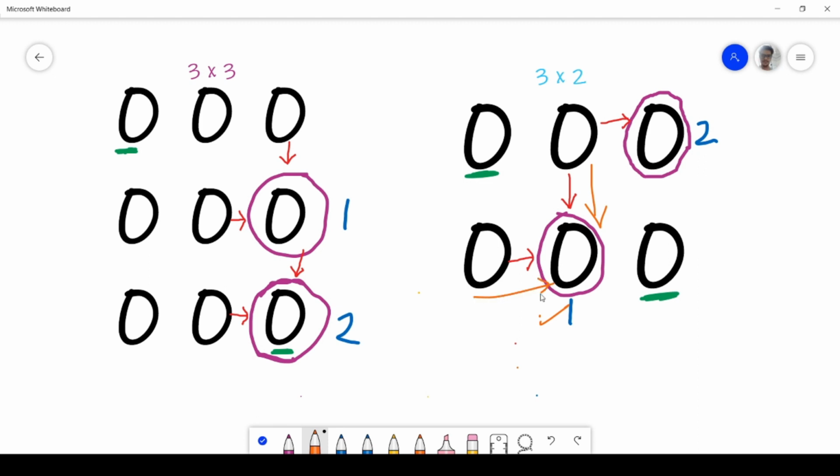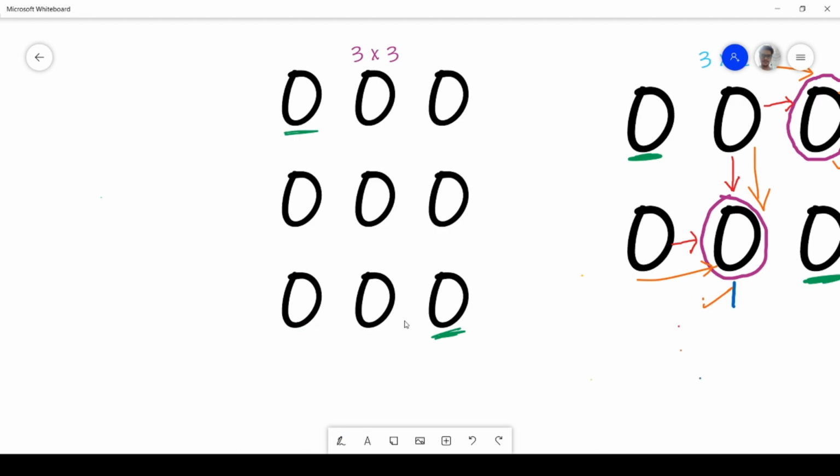For example, if we consider this position, that is 2, and we want to find the number of ways by which we can reach 2. So there is only one way by which we can reach 2, that is we can reach from left as we cannot move up, right? So the sum total will be 1.